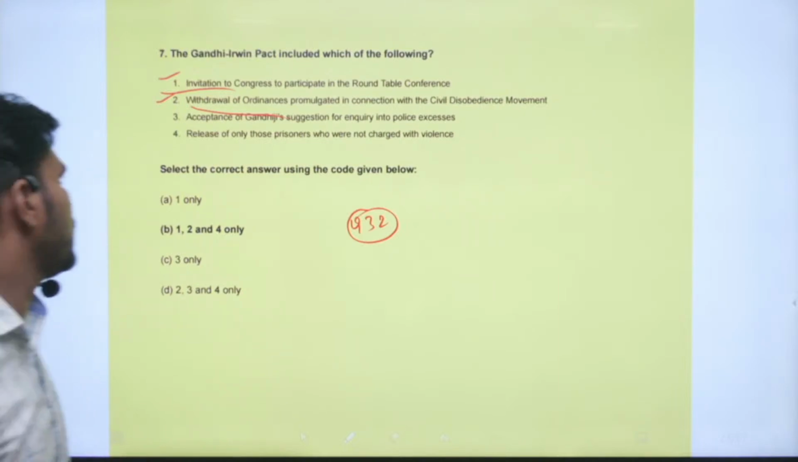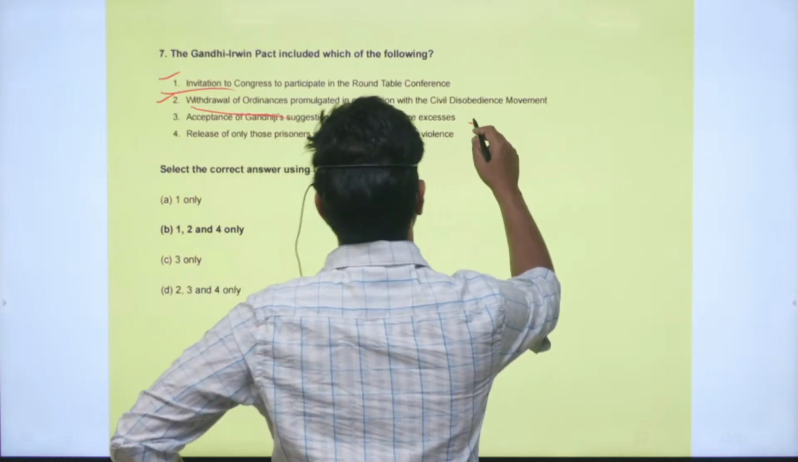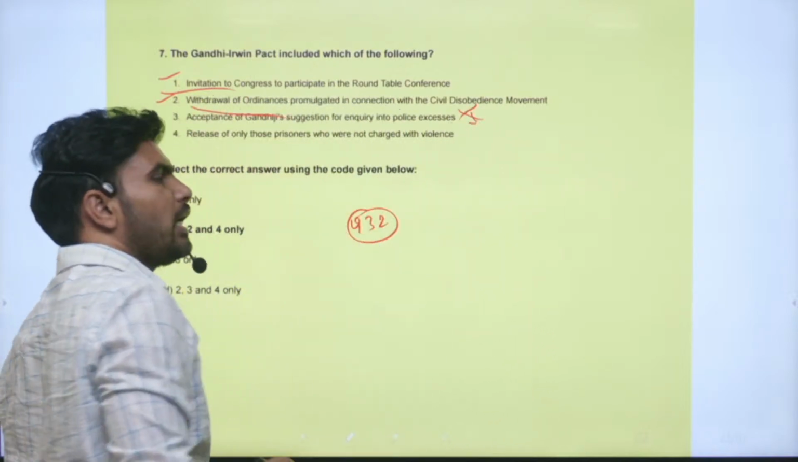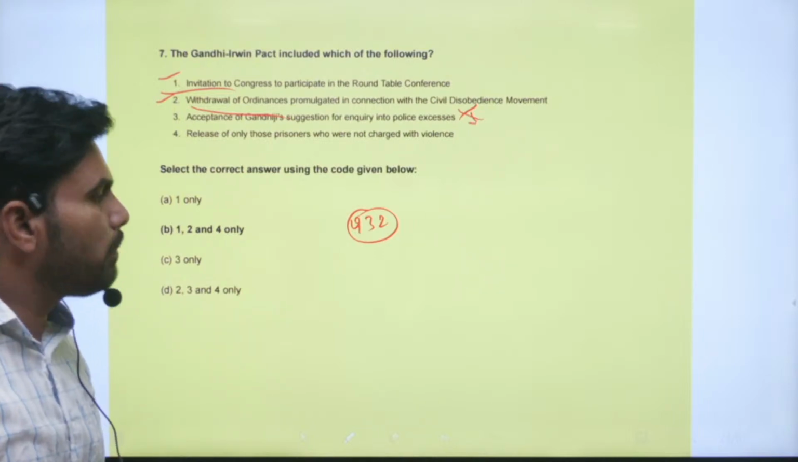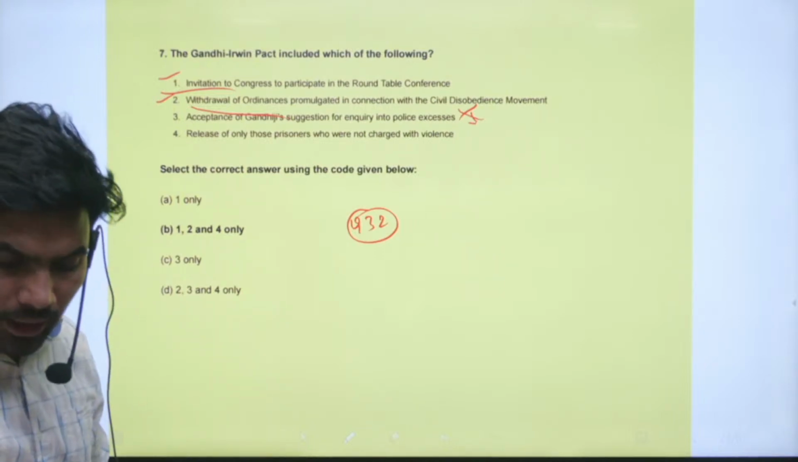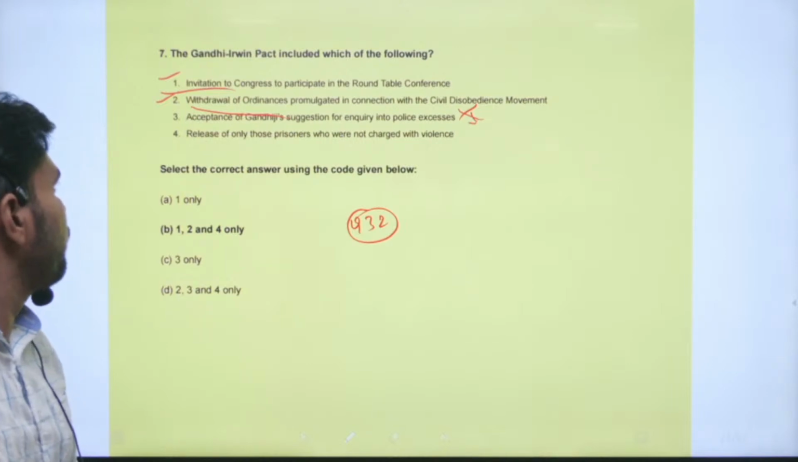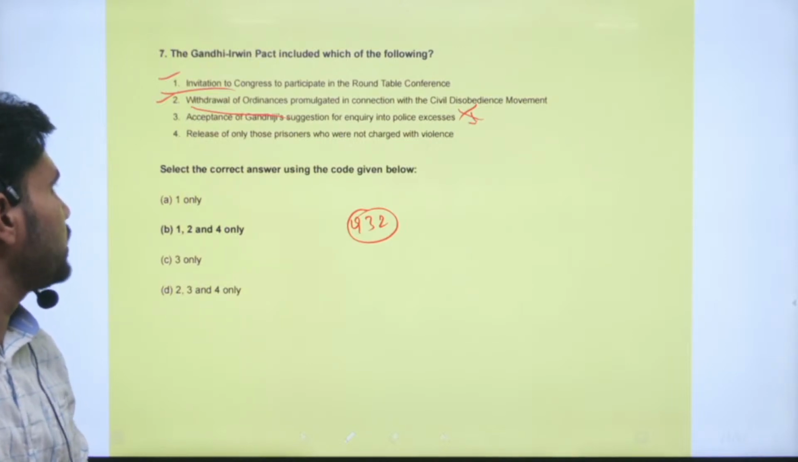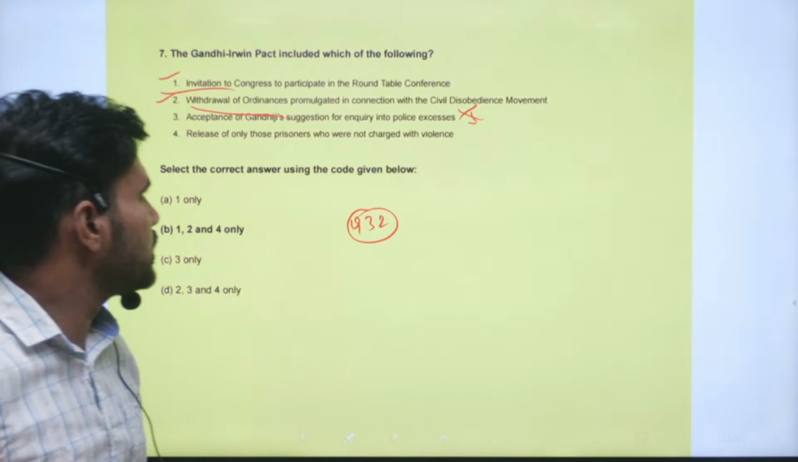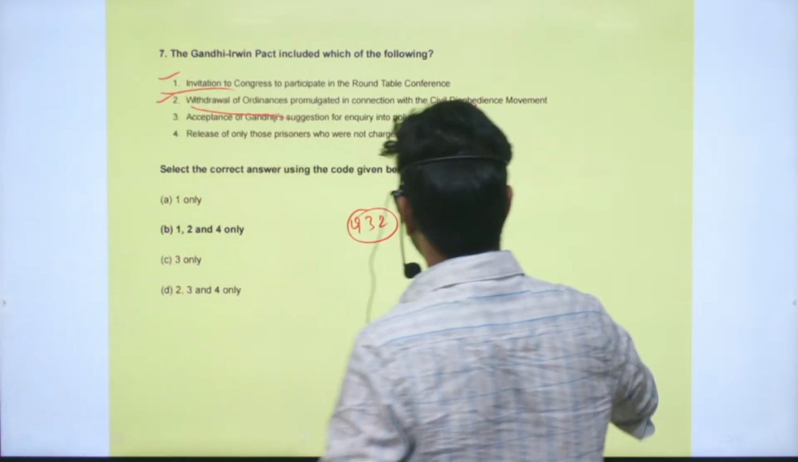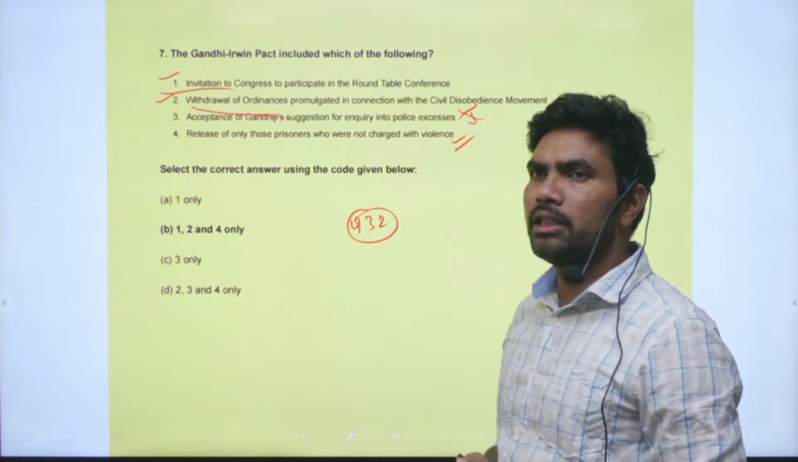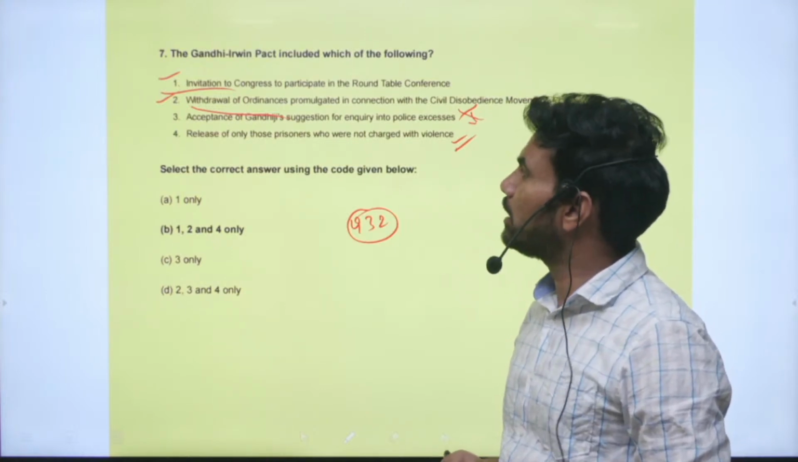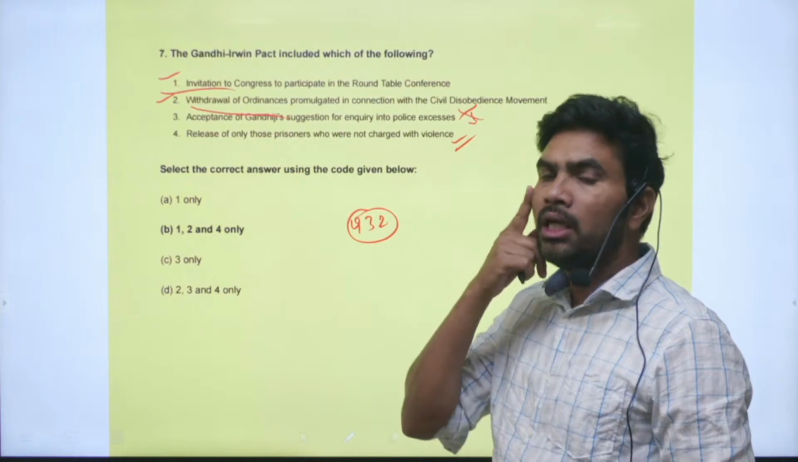Next statement, acceptance of Gandhiji's suggestion for inquiry into police excesses. So this suggestion was made by Gandhiji, but it was not accepted by Irwin. So it is not part and parcel of the Irwin Pact. Next is release of only those prisoners who were not charged with violence. So this was also part of the Irwin Pact. Gandhiji demanded that each and every person associated with civil disobedience should be released.